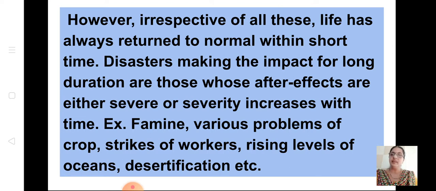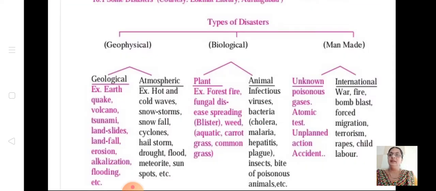See, there are types of disaster. There are three types: geophysical, biological, and man-made. In lower classes, we learned natural and man-made. Here in standard 10, we are learning there are three types of disasters.